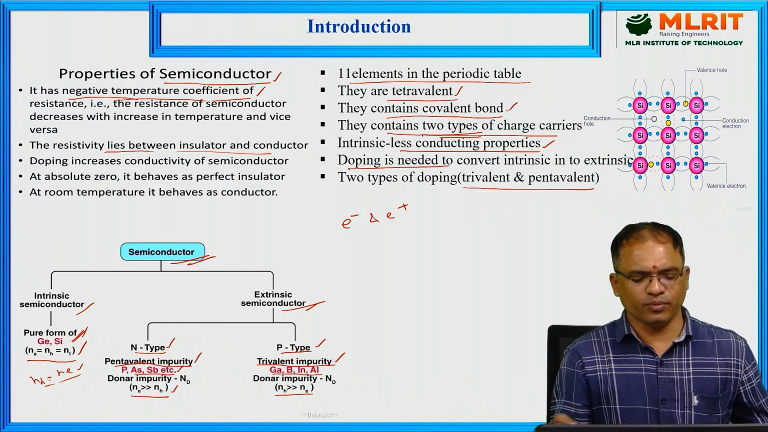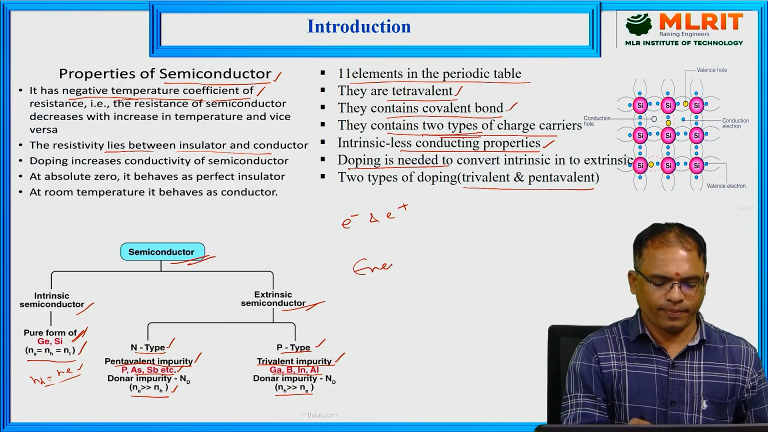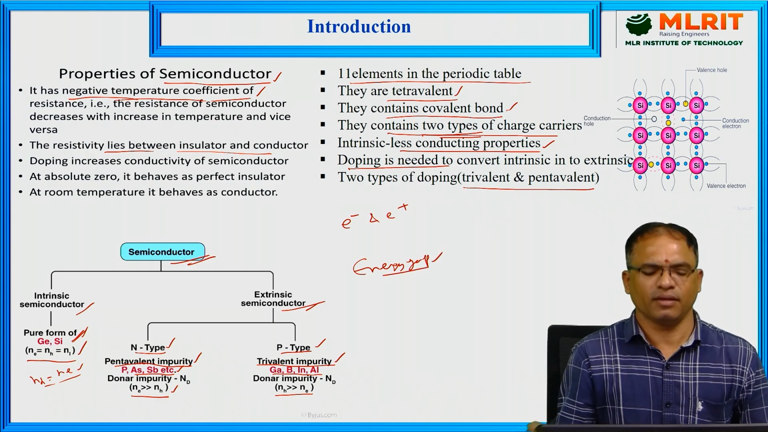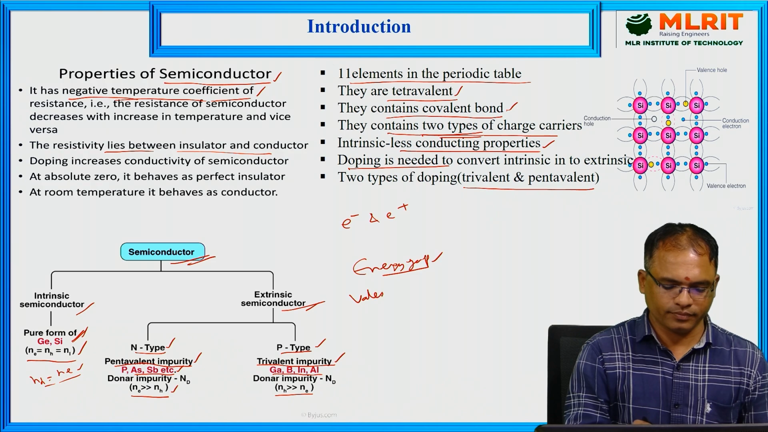Now coming to the energy gap. We know that in the case of semiconductors there exist two types of bands: the valence band and the conduction band.